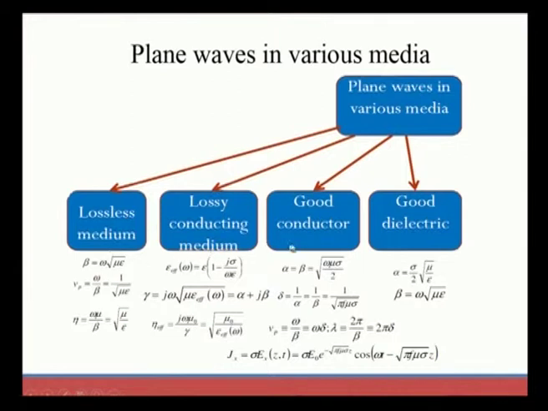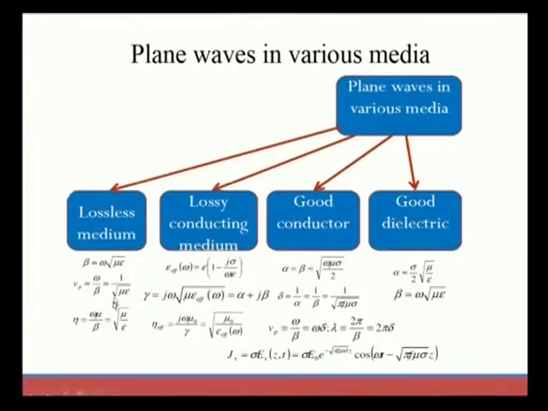In all these different media we need to know the alpha, beta, epsilon and sigma values, because sigma, epsilon and alpha are the parameters that differ in different media. These are the parameters that affect the characteristics of plane waves in different mediums. So, all these factors will change.